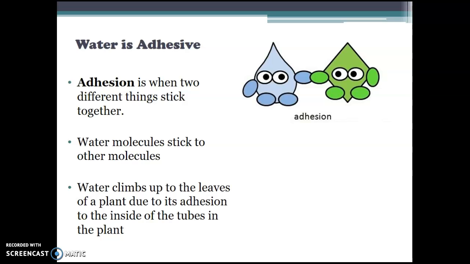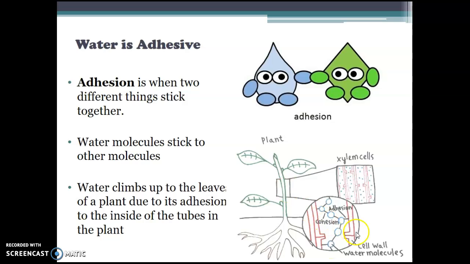This allows water to climb up the inside tubes of plants, allowing the water to go from the roots all the way up to the leaves high in that plant, even if it's a very tall tree. This is due to adhesion and cohesion.